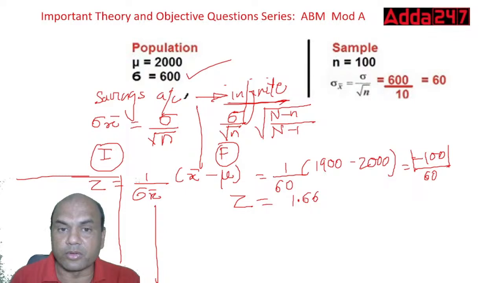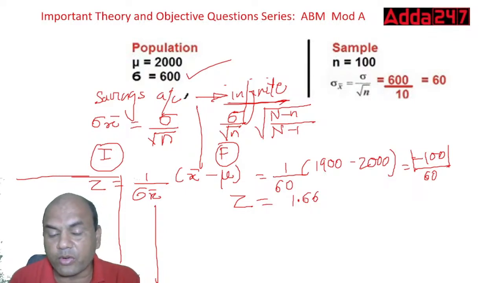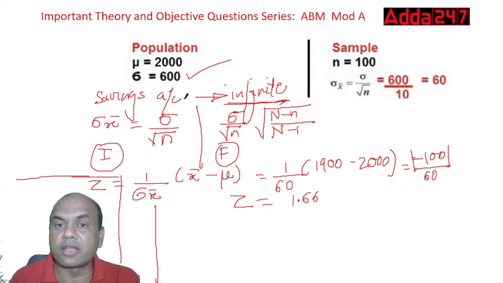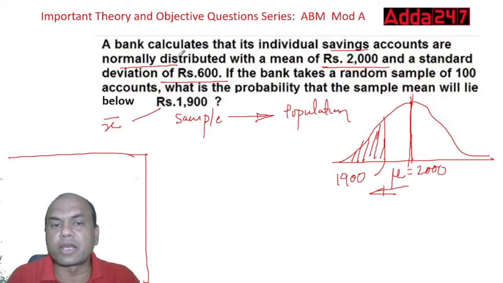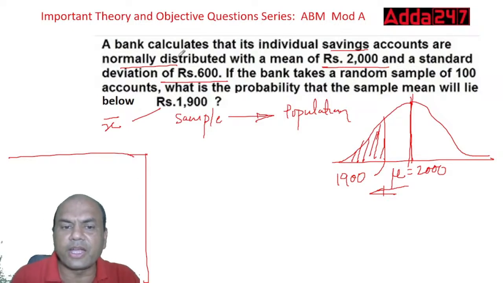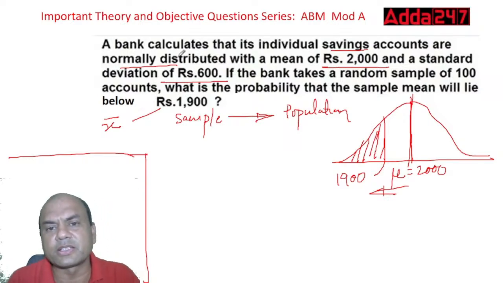Now what do you do now? See here, up to Z, have you got it? Repeat it. I'll repeat it fast now. See here, what we do, this numerical will be given to you in exam. So your first target is to find the difference between this sample and population.